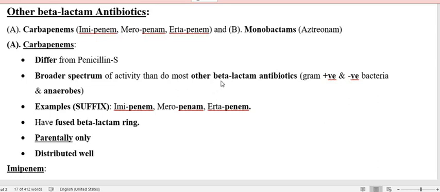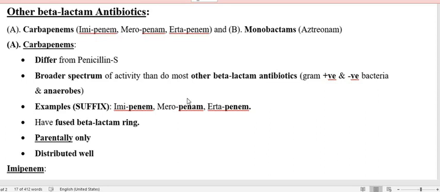The simpler beta-lactamases are not going to destroy the beta-lactam ring of the carbapenems, only the MBLs. And that is the new one. The most prominent example is New Delhi MBL. This is the new beta-lactamase and that is the new entry.